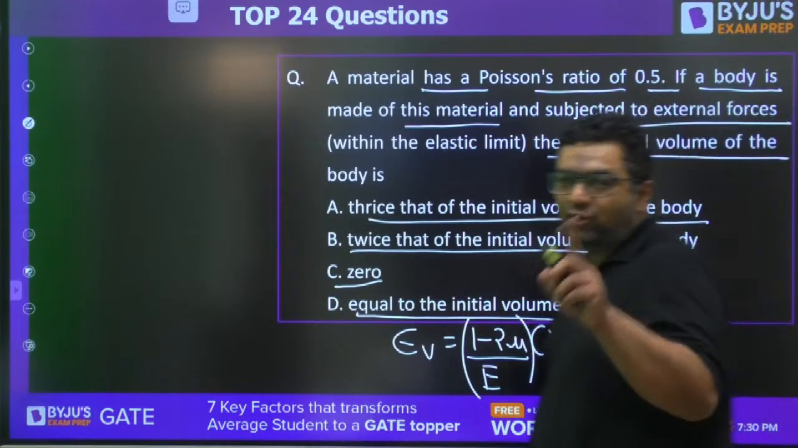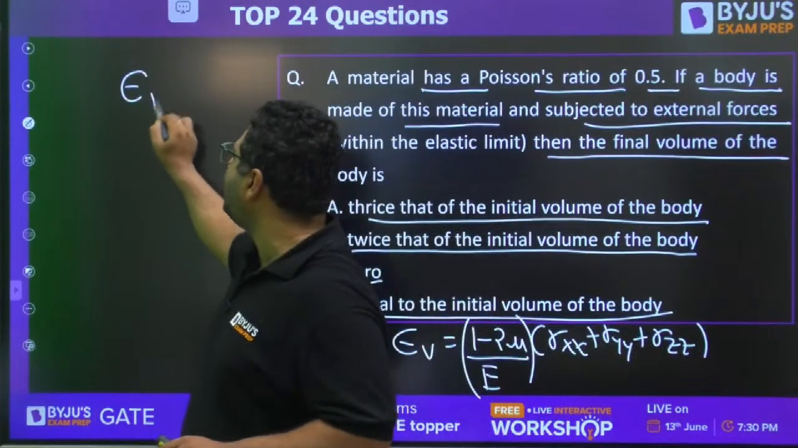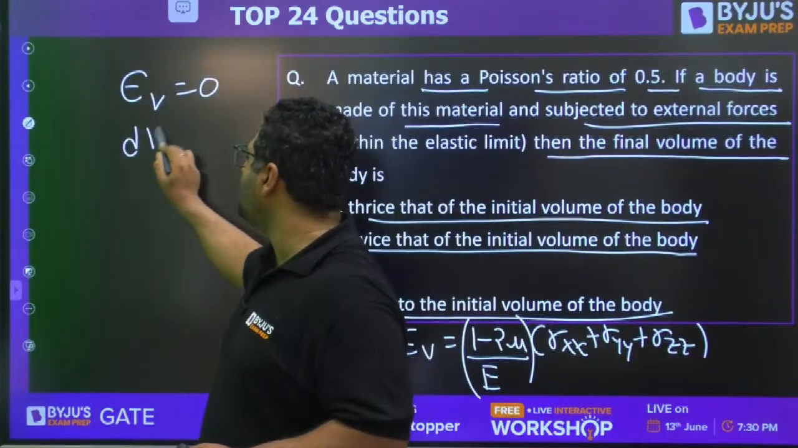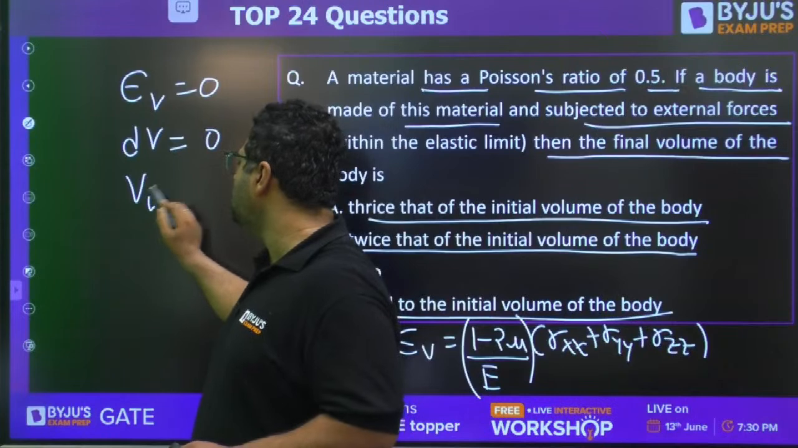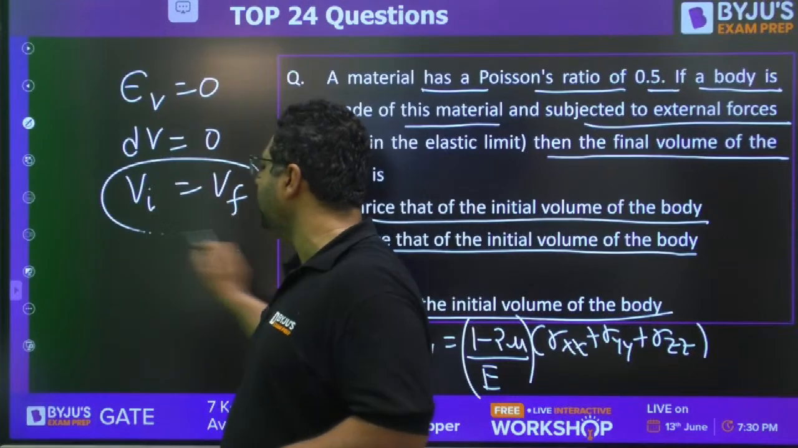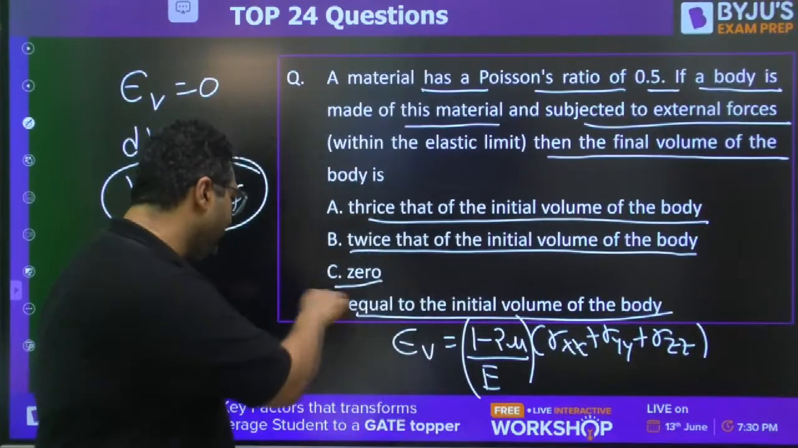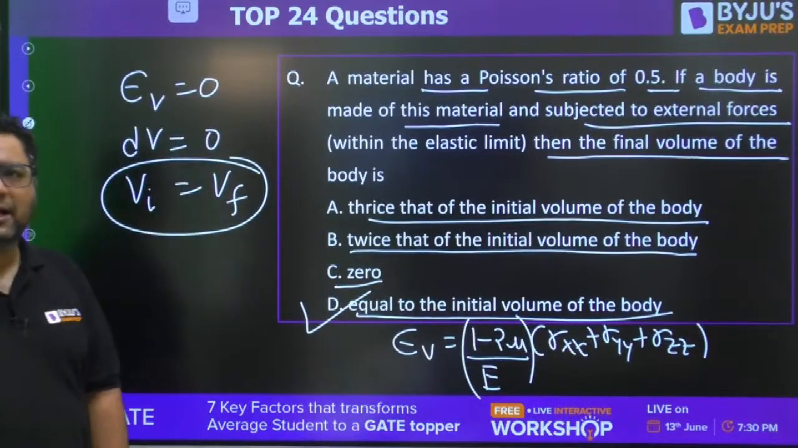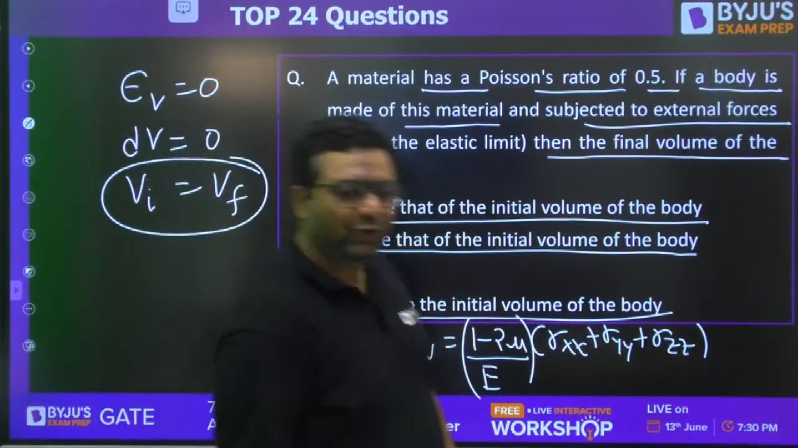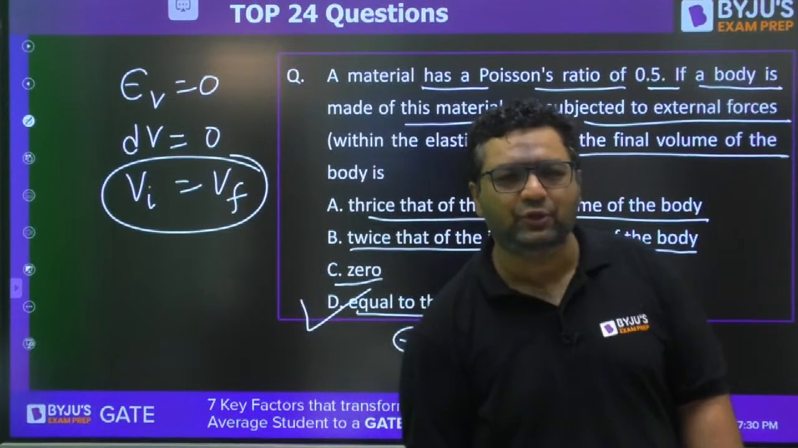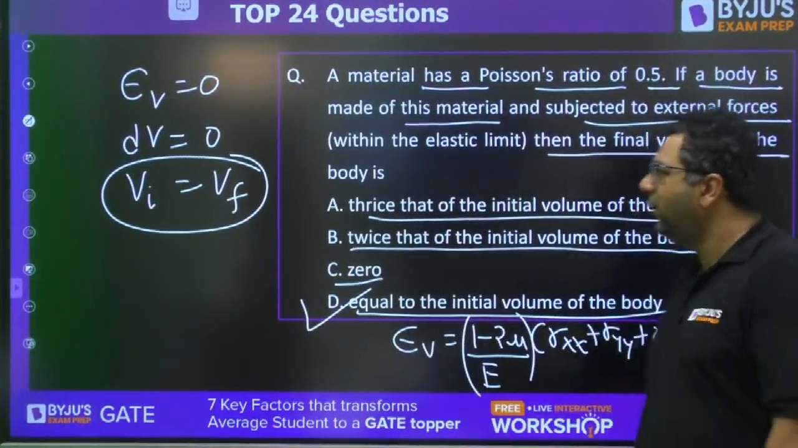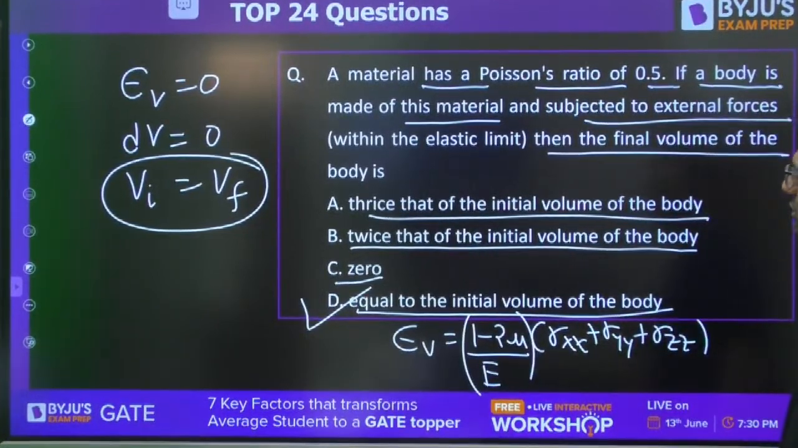So my dear, if they had asked you the volumetric strain, that will be 0. It means the change of volume is 0. It means the initial volume is the final volume. So the answer is D for this. Don't have any confusion in this. Volumetric strain is 0 and volume is going to be constant. Wonderful guys. Really happy with your response.